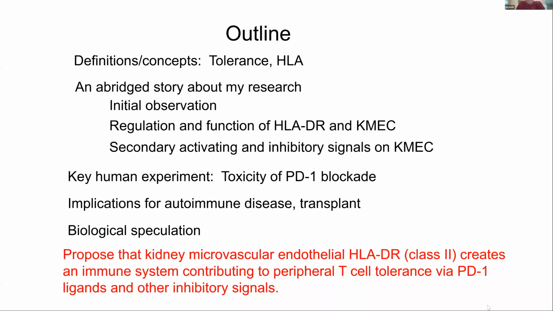The bottom line is that I propose that the kidney microvascular endothelial, via their HLA class II expression, creates an immune system that contributes to peripheral T cell tolerance via something called programmed death 1 ligands and other inhibitory signals. And that's a whole lot of immunology language that probably nobody really cares about, but I want to tell you that this really is an interesting system. But we're going to start off with some definitions and concepts.